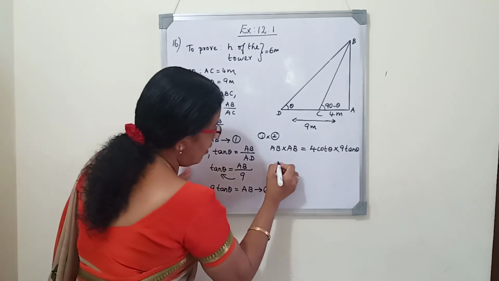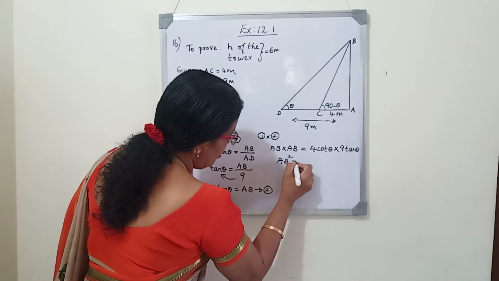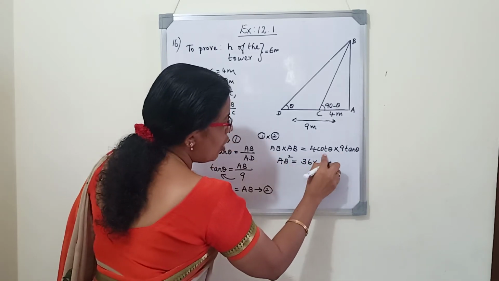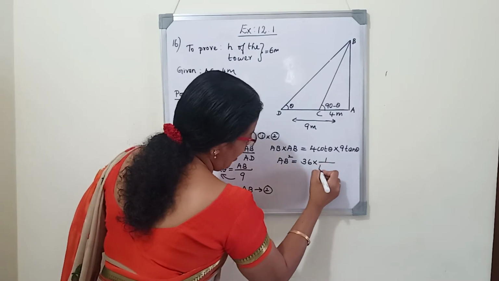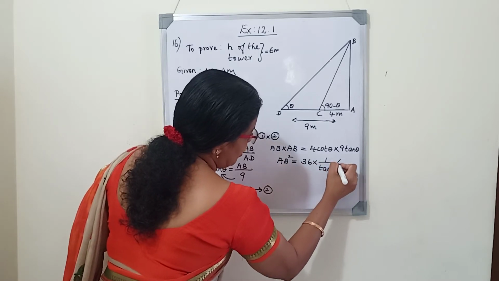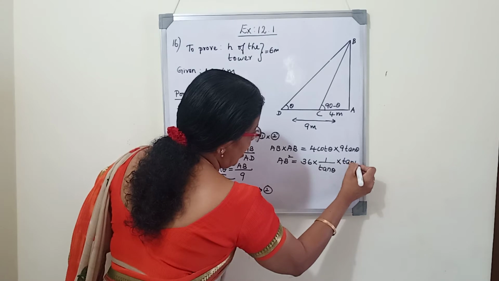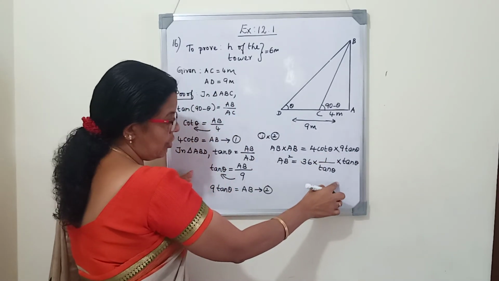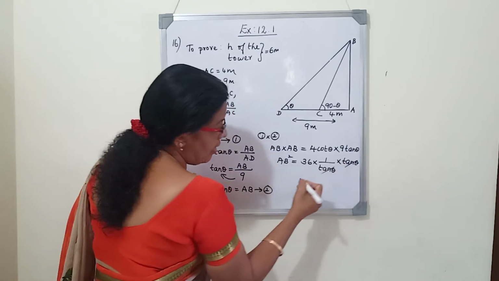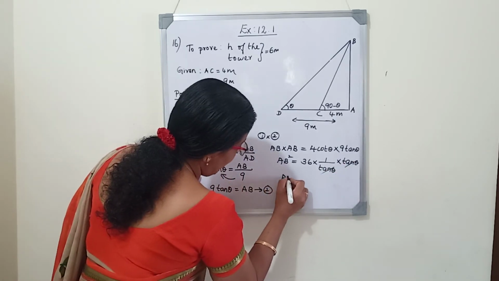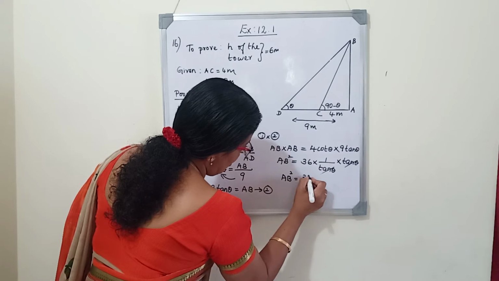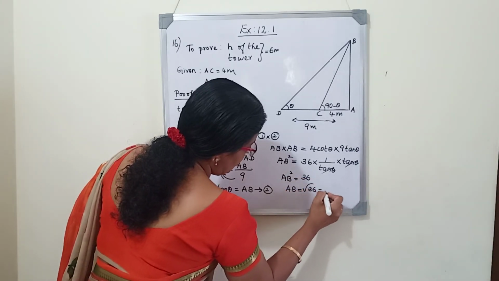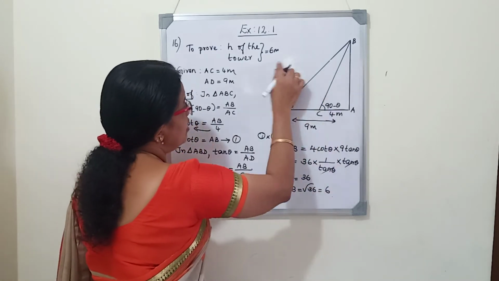So here AB into AB, we will get AB square. 4 into 9, 36. Cot theta can be written as 1 by tan theta into tan theta. Or we can write cot theta as it is, tan theta can be written as 1 by cot theta. Any one reciprocal ratio we have to write. So that tan will cancel. AB square is equal to 36. AB equals square root of 36. It is 6. So we proved that height of the tower is 6 meters.